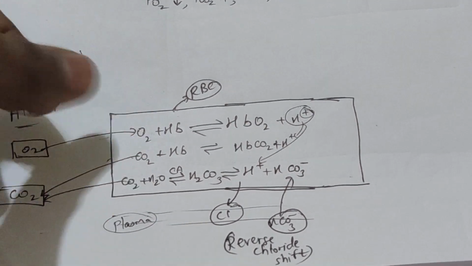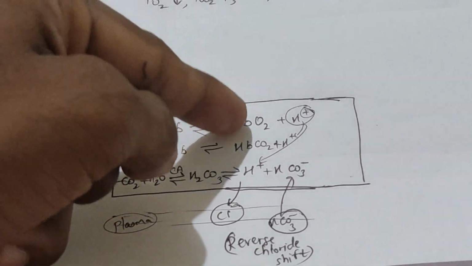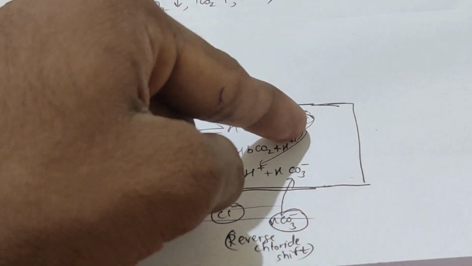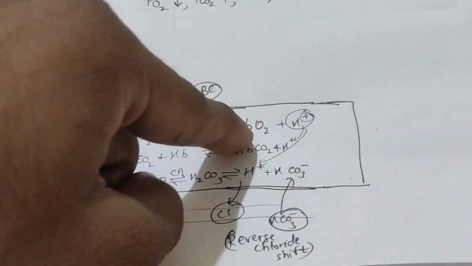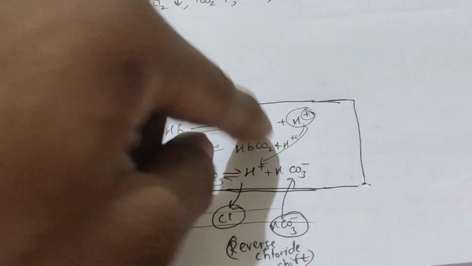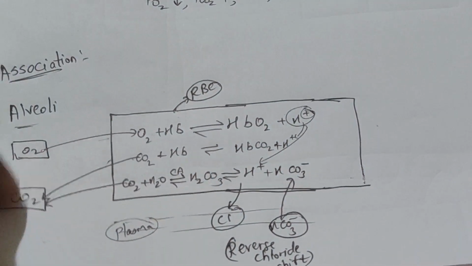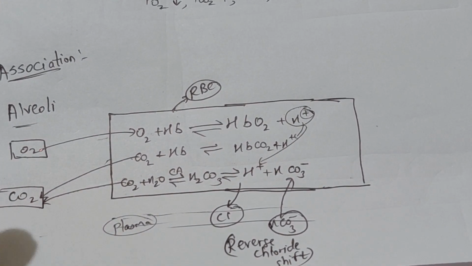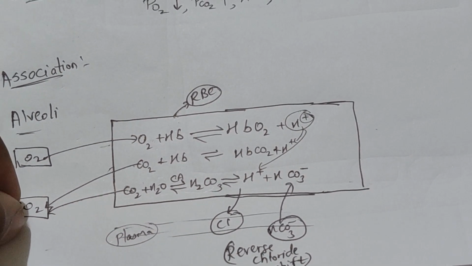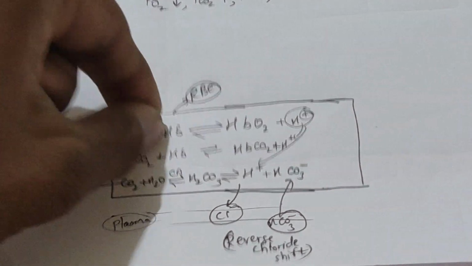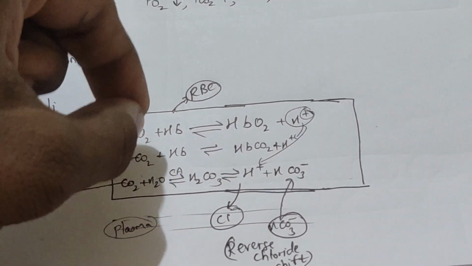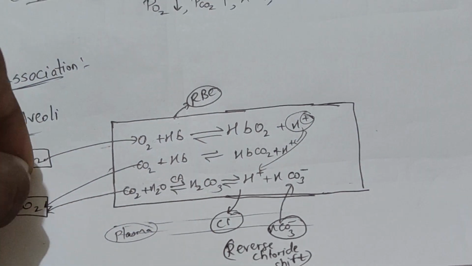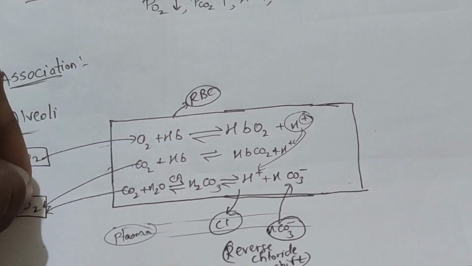As O2 is going here, O2 and hemoglobin form oxyhemoglobin and H plus. If oxyhemoglobin is formed, this is called association. Okay, this is not completed. Still CO2 is left, right? CO2 is less in alveoli, 40, whereas in deoxygenated blood, the CO2 is 45. So CO2 will diffuse from higher concentration to lower concentration. So CO2 is diffusing like this.